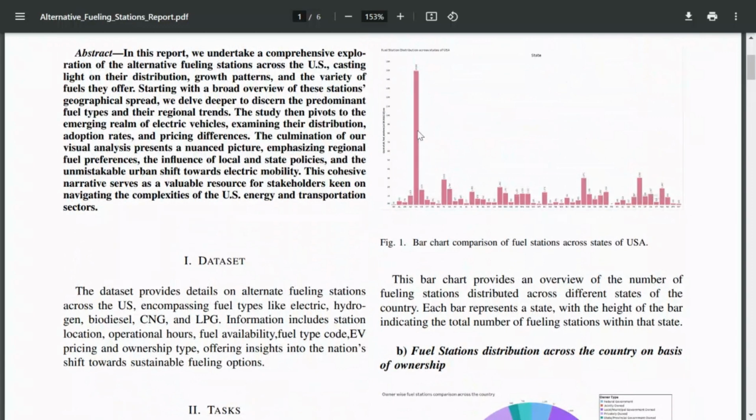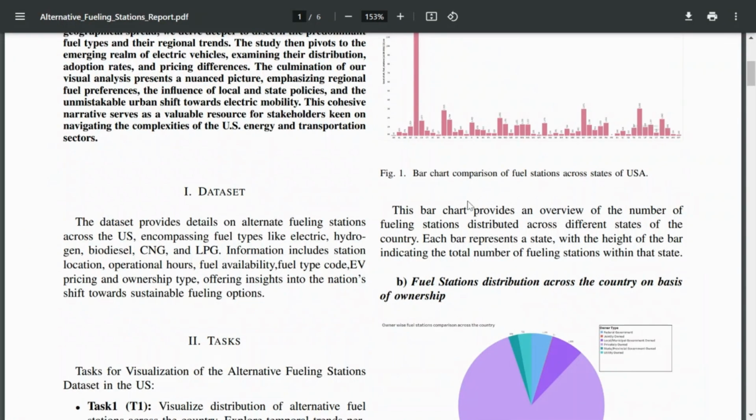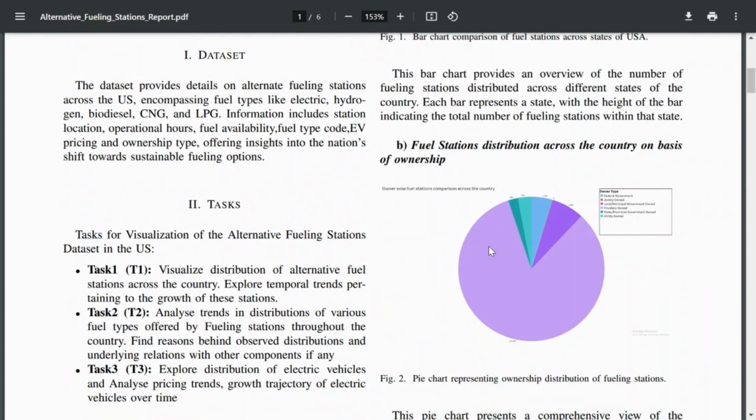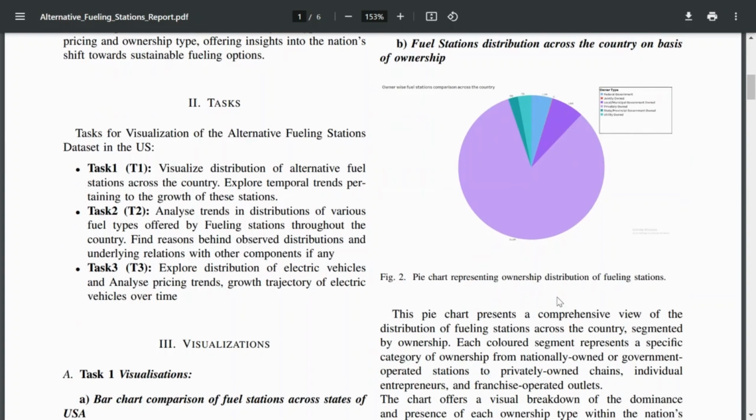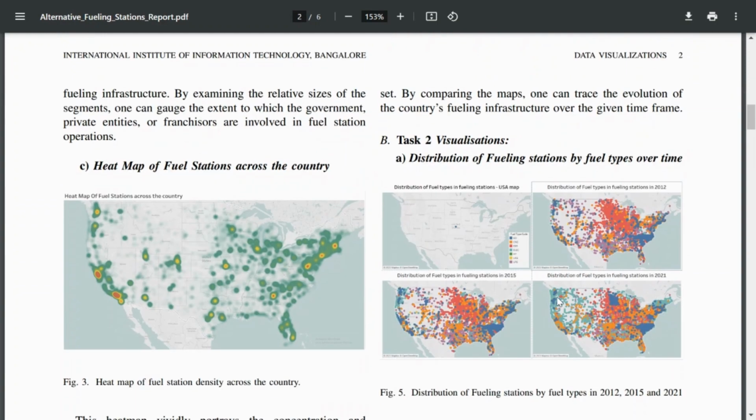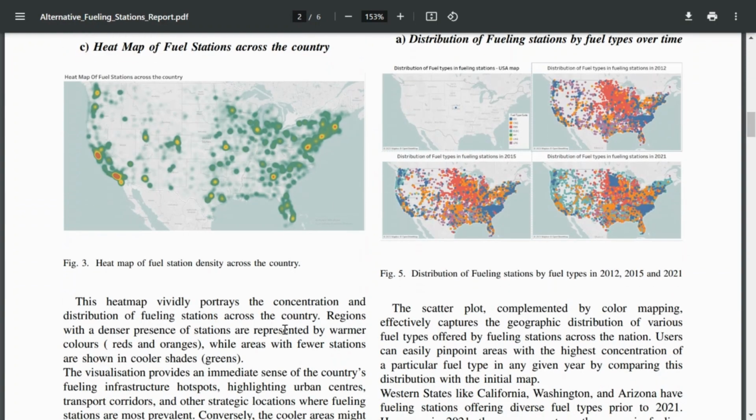In this visualization, we can clearly see that California dominates every other state in the United States in the number of fuel stations. Then we have a fuel station distribution across the country on the basis of ownership. In this pie chart, we can clearly see the ratio of local and municipal government-owned fueling stations is in the majority. And then we have a heat map of fuel stations across the country.